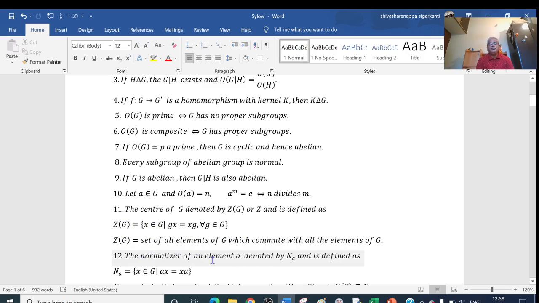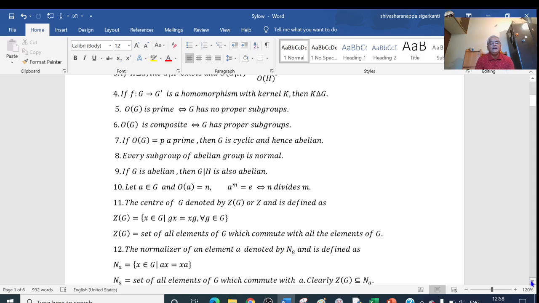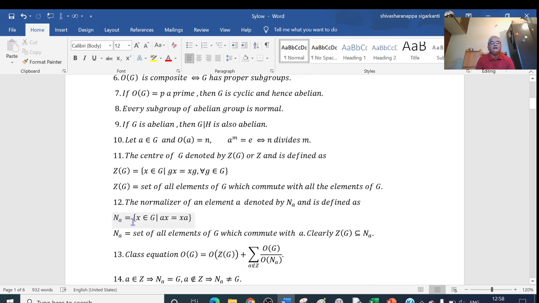The normalizer of an element A is denoted by N(A), or sometimes we write N with A as a suffix, and is defined as the set of x belonging to G such that ax is equal to xa. That is, this is the set consisting of the elements of G which commute with A. So N(A) is the set of elements of G which commute with A.